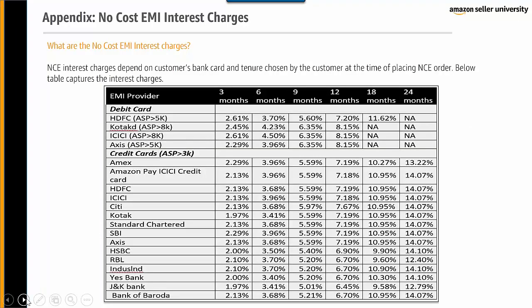No-cost EMI interest charges depend on customer's bank card and tenure chosen by the customer at the time of placing no-cost EMI orders. Below table capture the interest charges. These are the banks that Amazon has tied up with the no-cost EMI. All the banks will be allowed for no-cost EMI transactions.